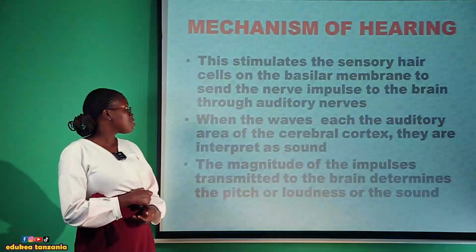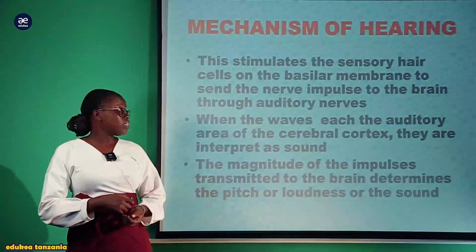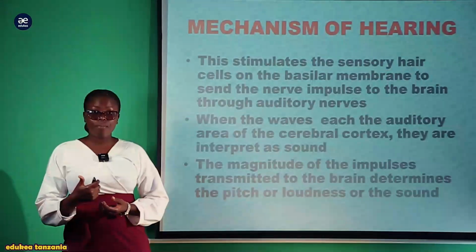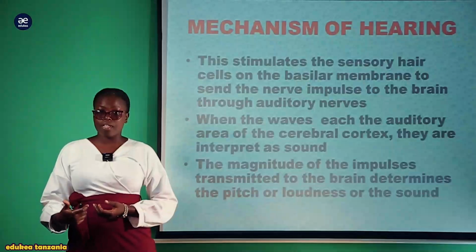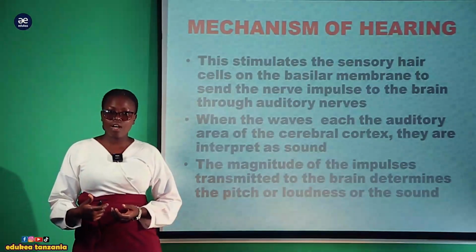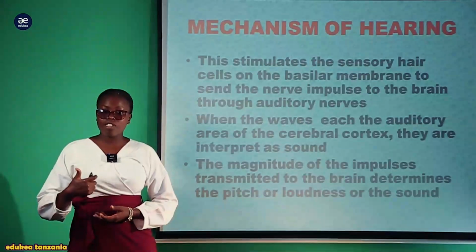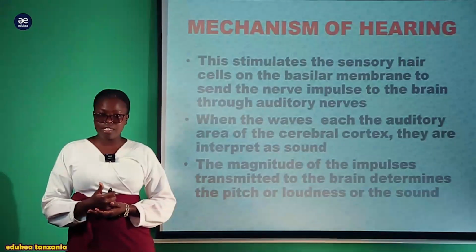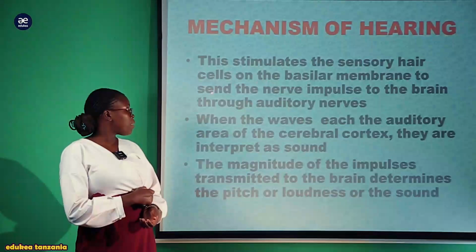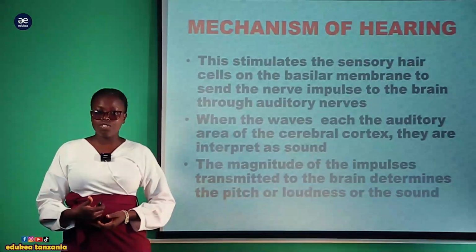So baada ya ile basilar membrane kuanza kuvibrate, now inastimulate the sensory hair cells, ambazo kazi yake ni detection of the sound waves, ambazo zimebeba all this vibration which has been transmitted, zinapeleka sasa taarifa au nerve impulses to the brain through the auditory nerve.